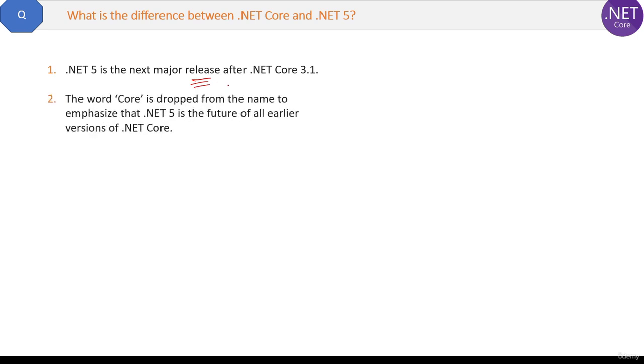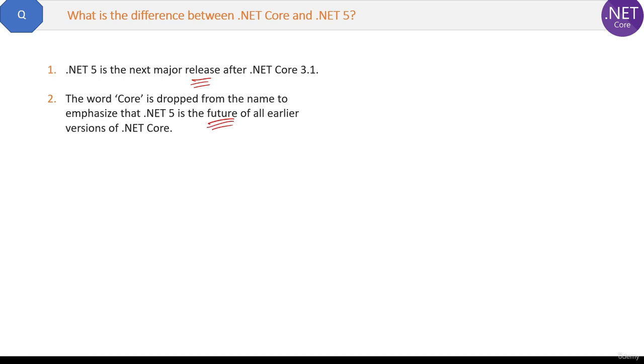What is the difference between .NET Core and .NET 5? There are a few points which we should remember about these two versions of .NET Core. So let's see them quickly. .NET 5 is the next major release by Microsoft after .NET Core 3.1. The word Core is dropped from the name to emphasize that .NET 5 is the future of all earlier versions of .NET Core. So Core is removed from the name.